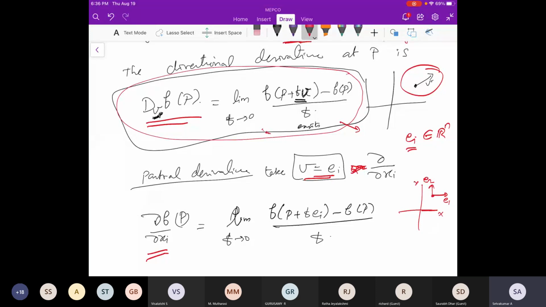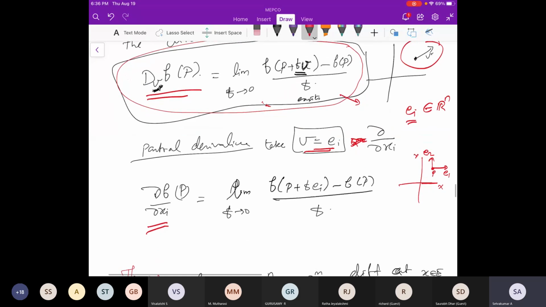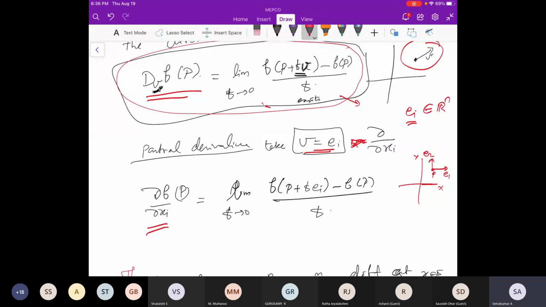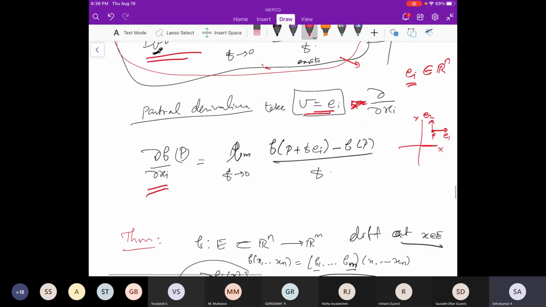If you have this y-axis, they are parallel to that and the magnitude is 1. So at the point P, those are the e1, e2 vectors. We have seen the directional derivative. In the particular case when v equals ei, we get the partial derivative, which we all know from BSc and MSc.